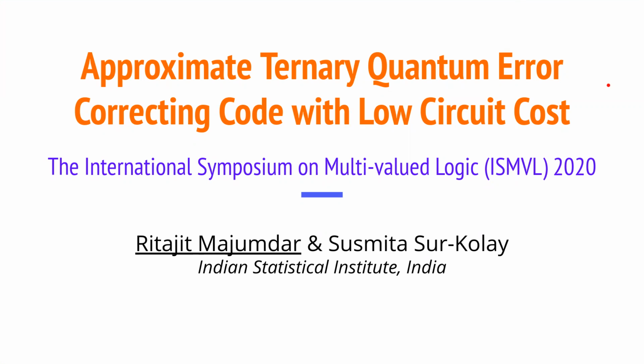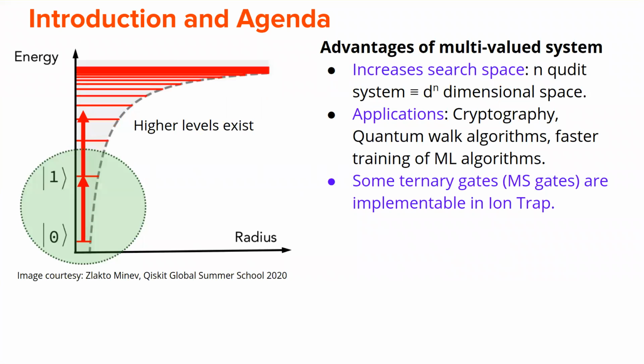So what we'll do is we'll quickly go through the introduction and then we'll come to the encoding and the motivation of our work here, the encoding system of the error correcting code, and then we'll move to the specific correcting techniques for the different errors as well as the circuit representation of this.